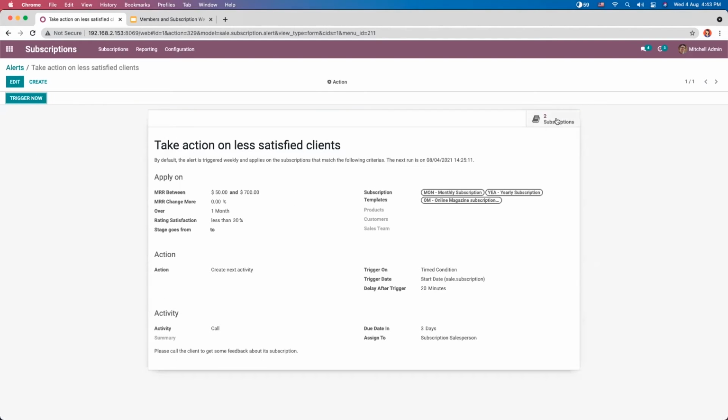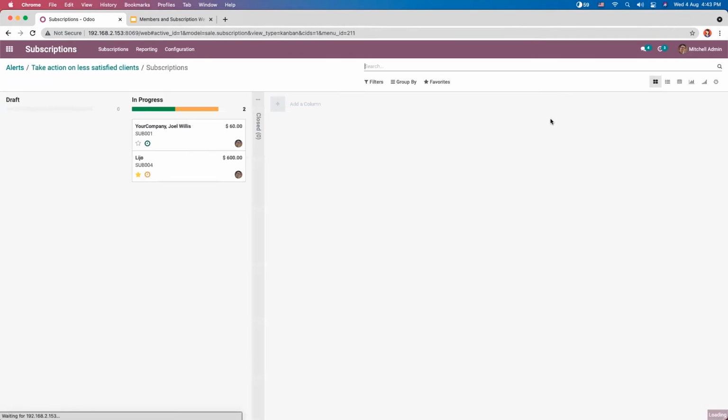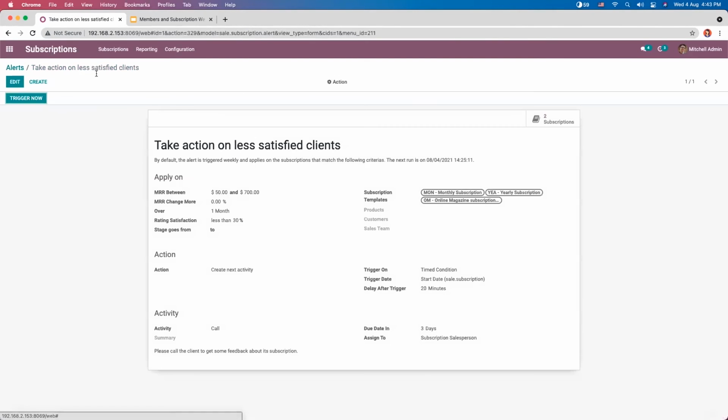And here we can see we have two subscriptions. So this alert will be triggered weekly, and that is by default it will be triggered weekly. And if you want to manually trigger it, you can just click on this trigger now.